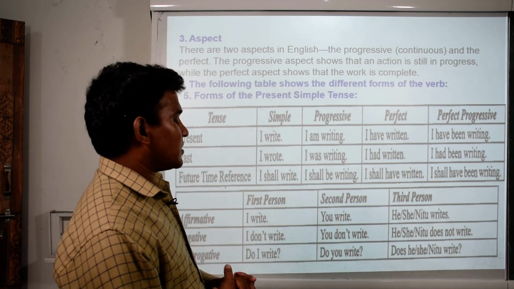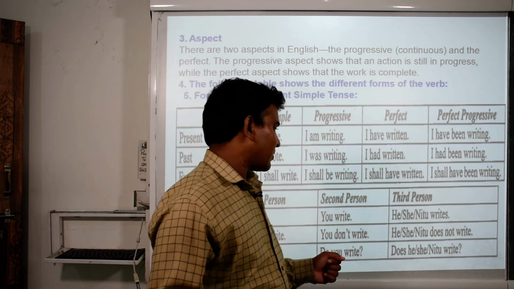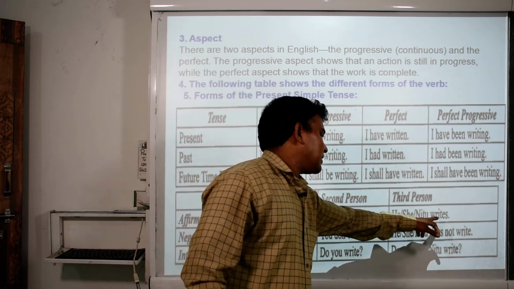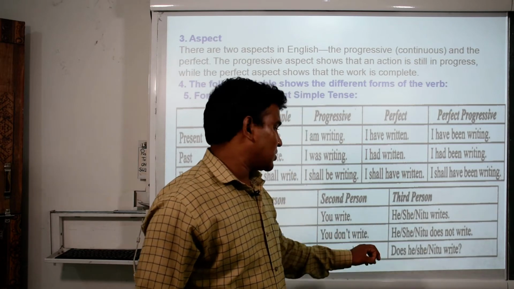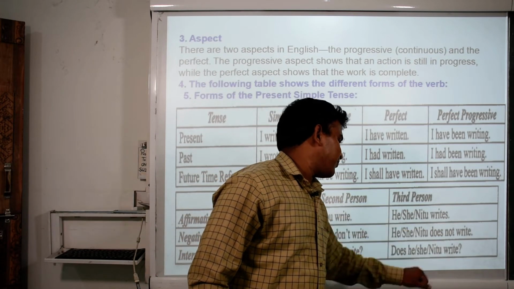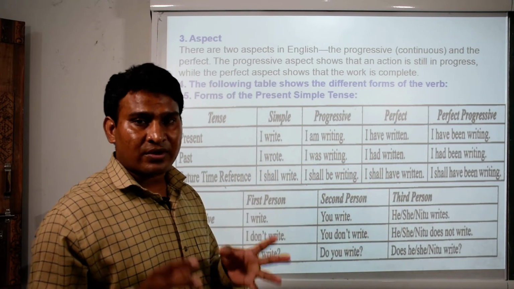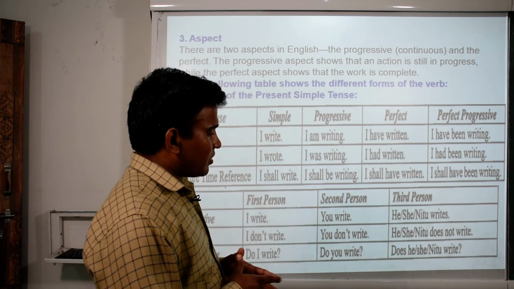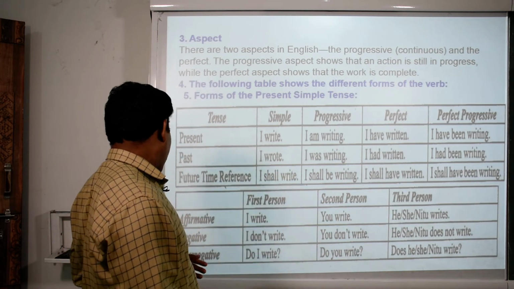When we change into interrogative and negative in the third person, then we will avoid s at the end of the verb. Why? Because we are using does here. We are using does here, so that s will be removed from the verb, and it will take place in the other place.